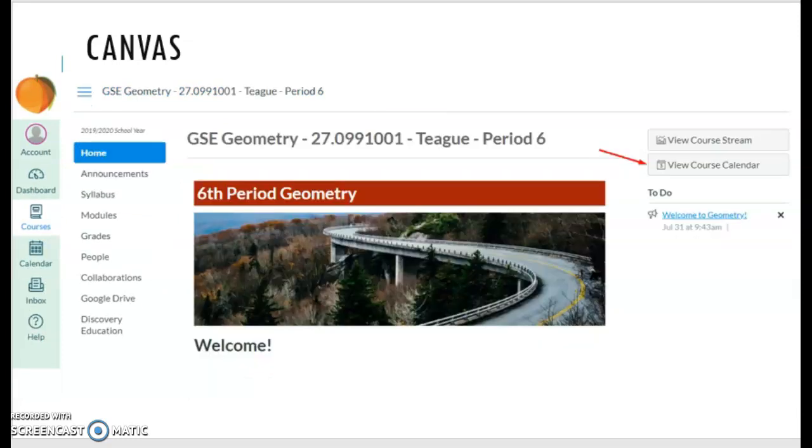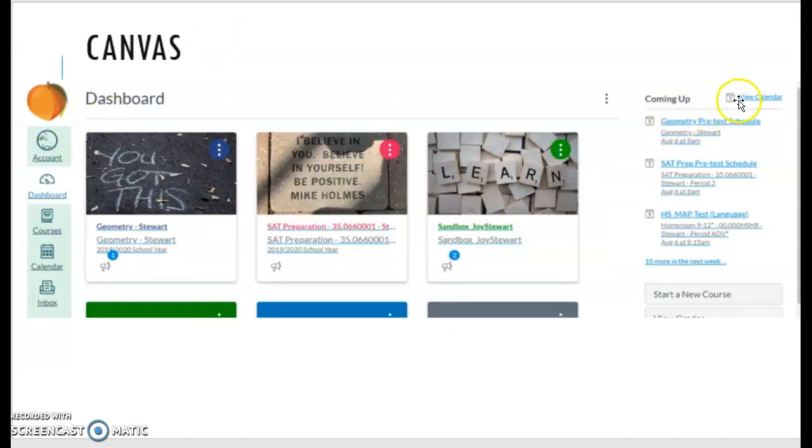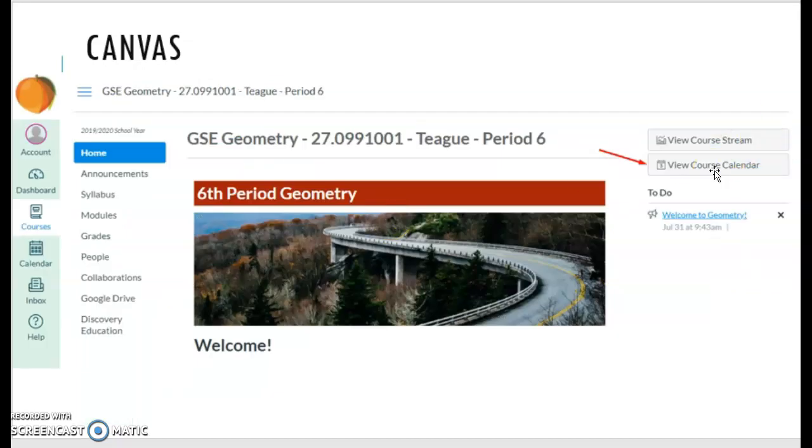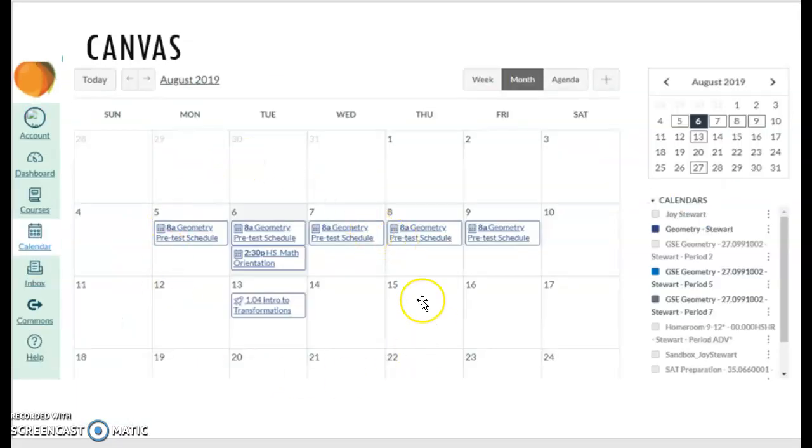Let's see what else. If you want to view the calendar just for a specific course, when you're on that course homepage, you can click on View Course Calendar. Let me show you the difference. If you're on the dashboard and you click on View Calendar, it's going to show you every single subject. But if you're on your home page and you click on View Course Calendar, that's going to bring up the calendar only for that class. So this is the geometry calendar so far, and there's not much on it.